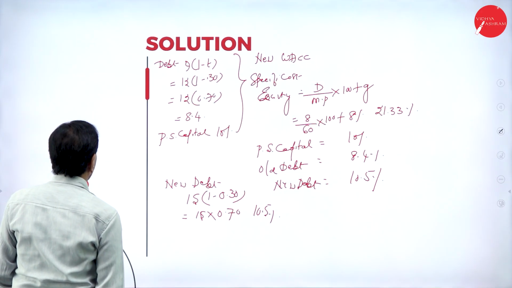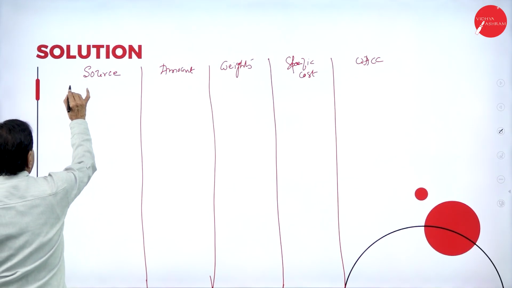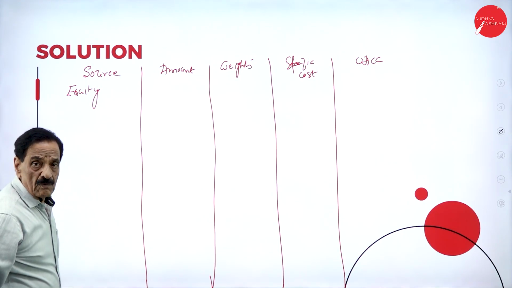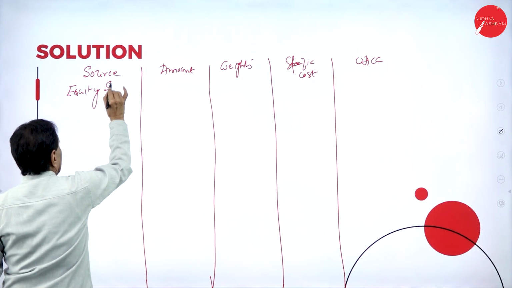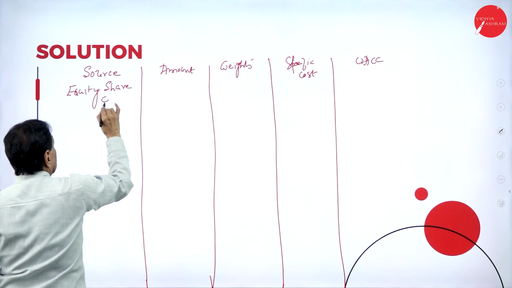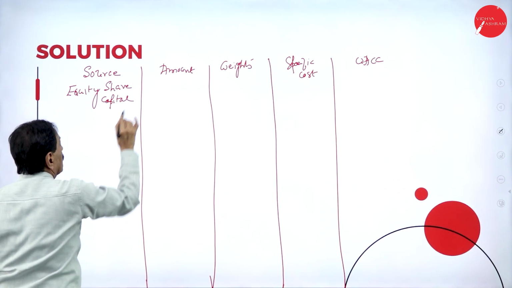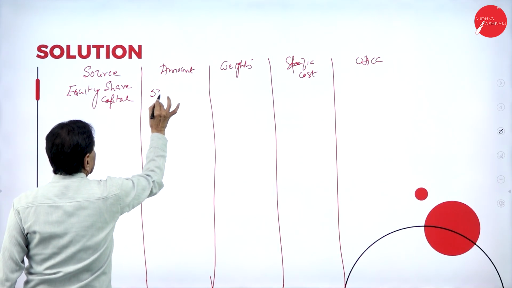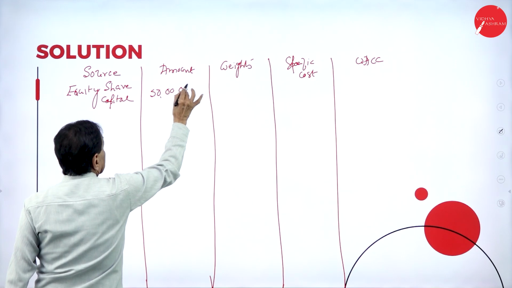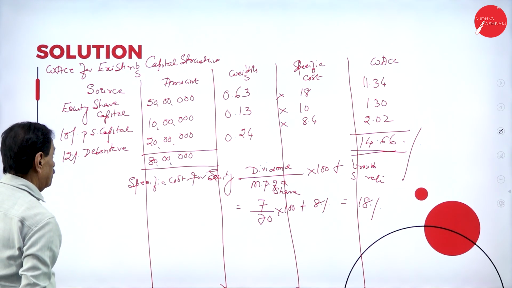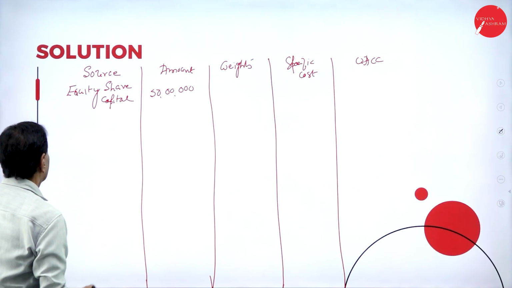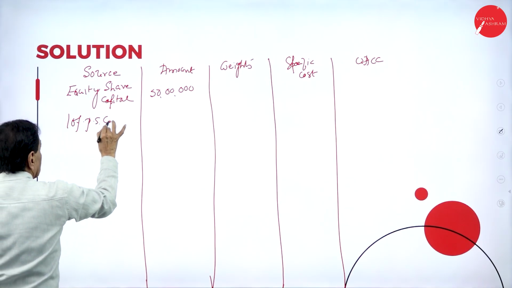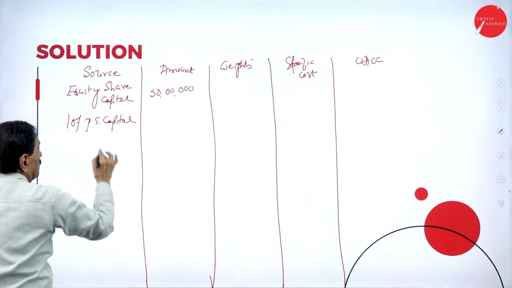Equity share capital, it is 50 lakh. 10% preference share capital, 10 lakh.